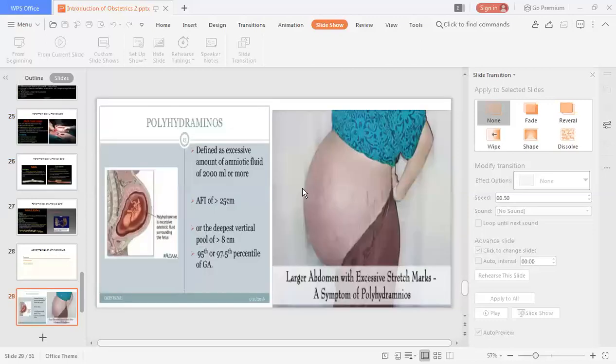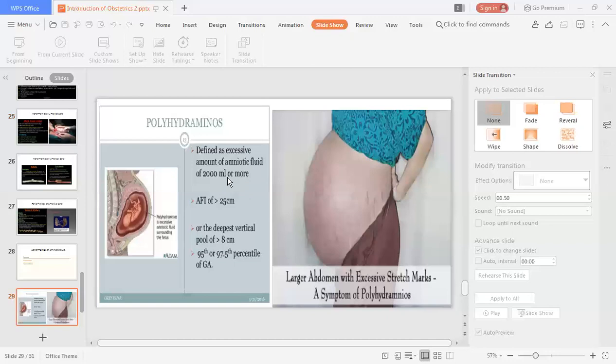See in this diagram. If the amniotic fluid is more than 2000 ml or 2 liters, that is AFI more than 25 centimeters, or the deepest vertical pool of more than 8 centimeters, or above the 97.5 percentile. And if you see how much the abdominal girth has increased, a larger abdomen with excessive stretch marks is a symptom of polyhydramnios, where amniotic fluid is more than 2000 ml.